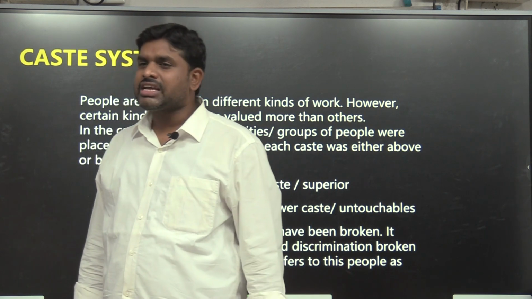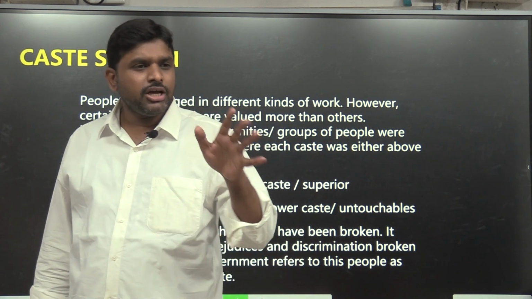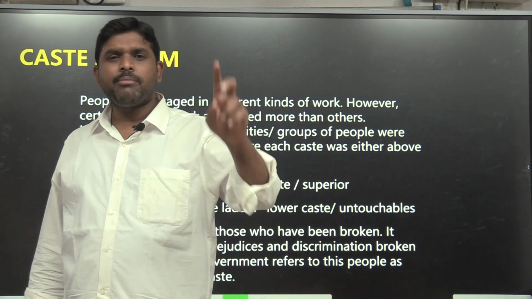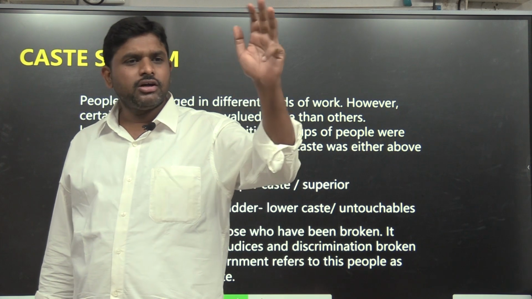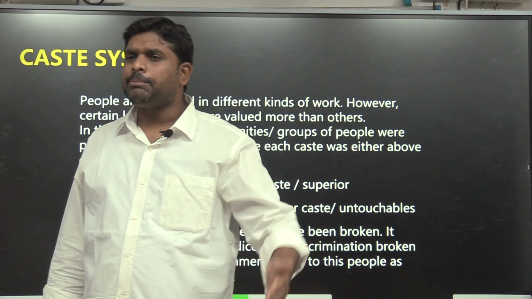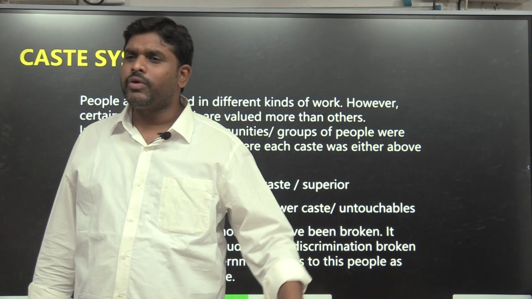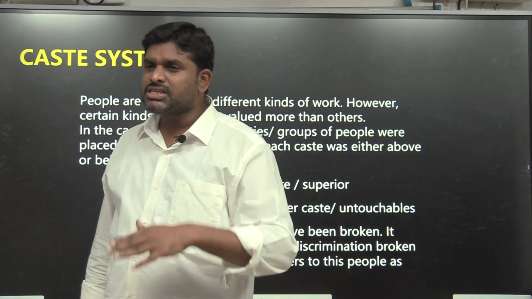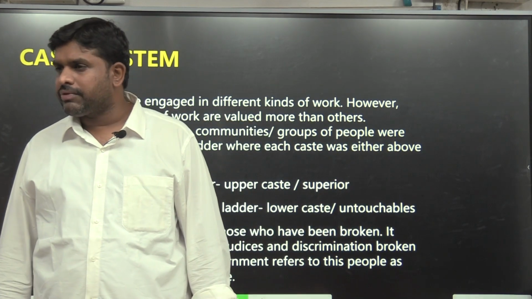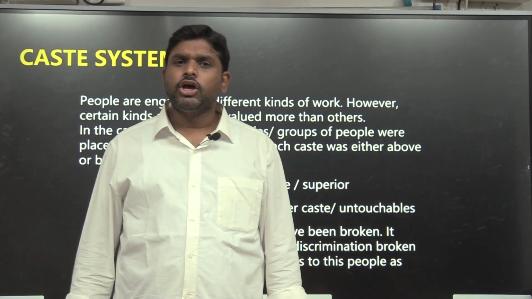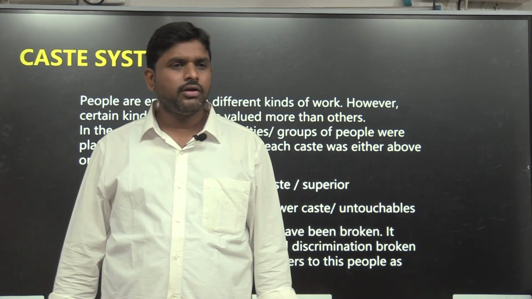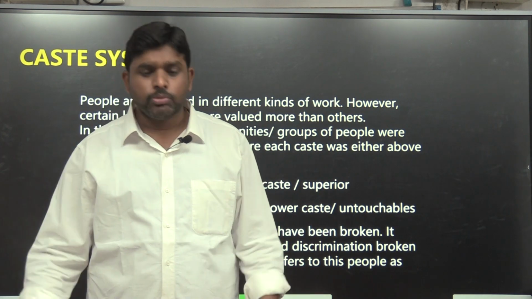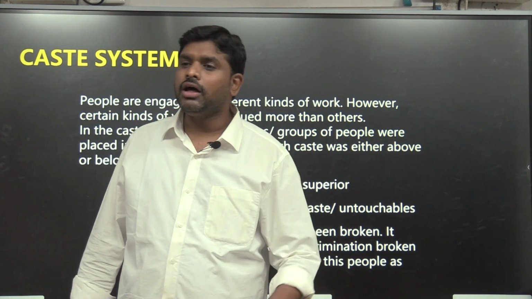Fourfold classification of caste system: Brahmana, Kshatriya, Vaishya, Shudra. In our Indian society, 4 castes are there. The Brahmanas are the so-called upper castes. The Shudras are the so-called lower caste. The Kshatriyas are called the warrior class. The Vaishyas are called the business class. It is divided into 4-fold classification. Your birth happened in the Shudra caste, you cannot take water from the common well. Your birth happened in the Shudra caste, you cannot sit with all the students in the classroom. You have to sit on the floor.